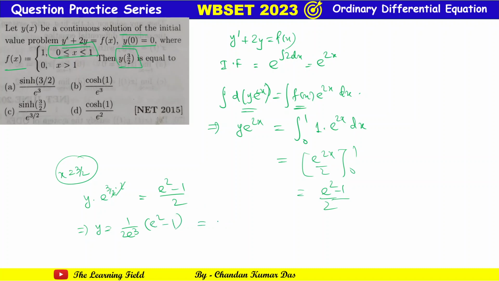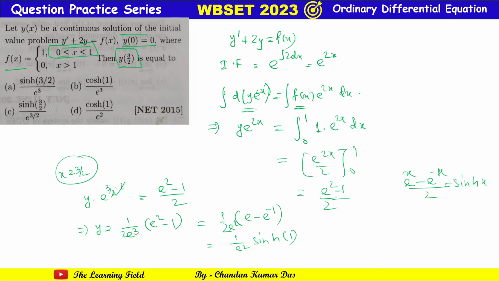So this is equal to 1 by 2 e square into e minus e inverse, we can write, and we know that e minus e inverse, or e to the power x minus e to the power minus x by 2, is equal to sine hyperbolic x. So with x equal to 1, that means 1 by e square into sine hyperbolic 1 here. So which option is correct?